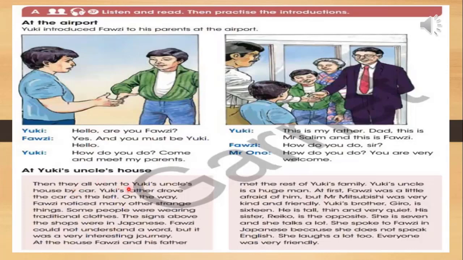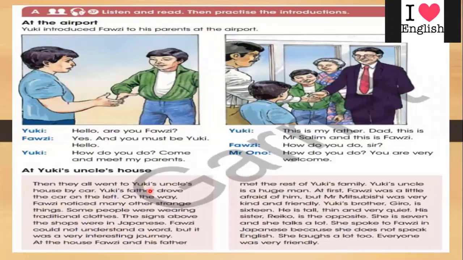Then they all went to Yuki's uncle's house by car. Yuki's father drove the car on the left. So what we mean here, Yuki's father drove the car on the left. So this is something strange, because he has to drive the car on the right. On the way, Fauzi noticed many other strange things. So this is a strange thing happening here. What does it mean here, strange? Something strange to him, strange things.